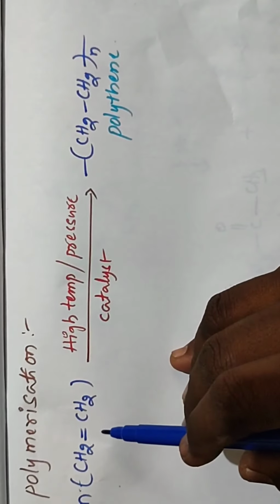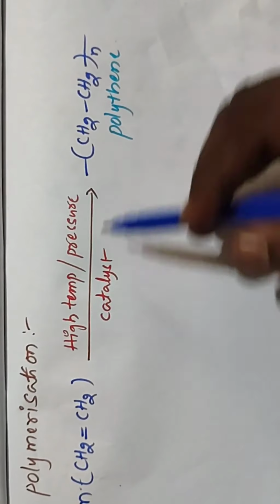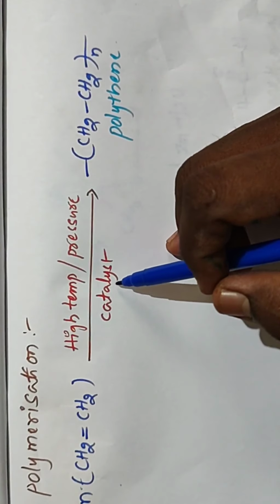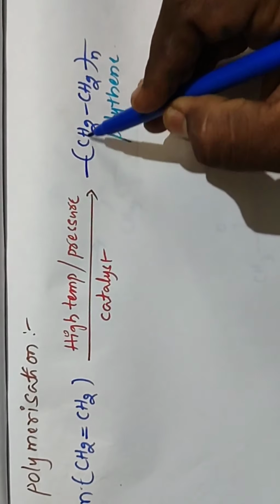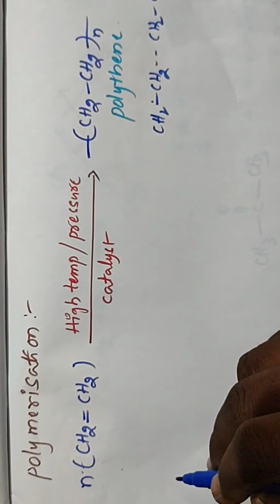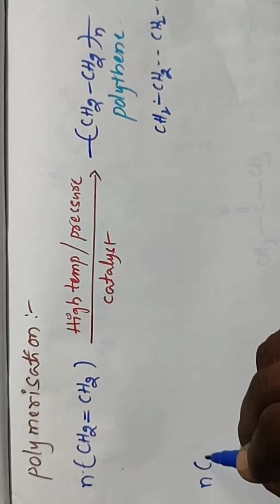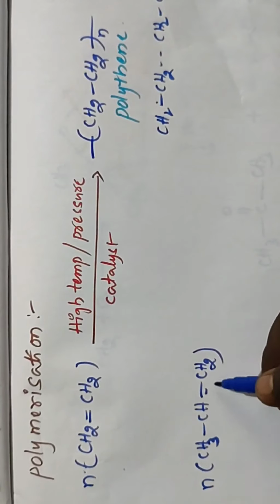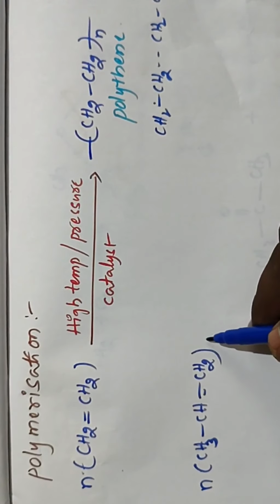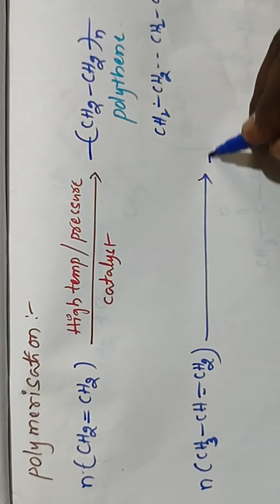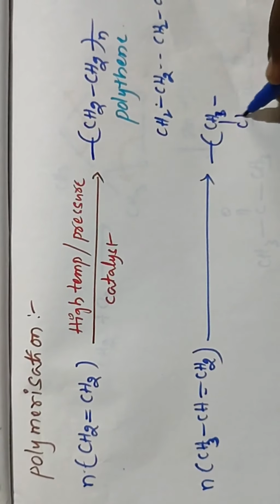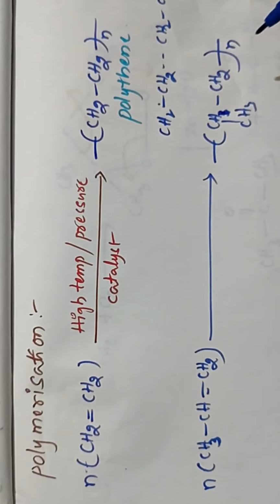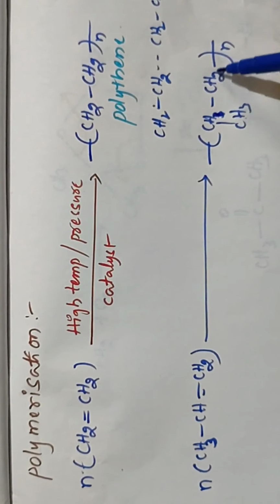So we take ethylene. Ethylene is converted to polyethylene: n CH2 double bond CH2 under high temperature and pressure in the presence of catalyst is converted to CH2 CH2 taken n. Now polymerization of propene: n CH3 CH double bond CH2. This is propene, a 3-carbon propene. A number of propene molecules are converted to polypropene, CH3 CH CH2 taken n.